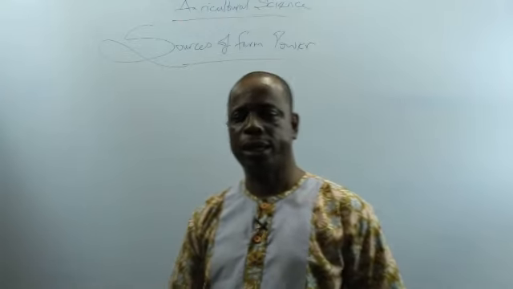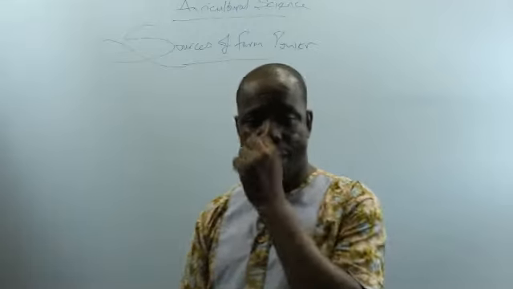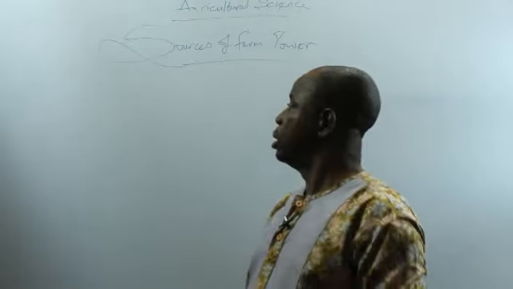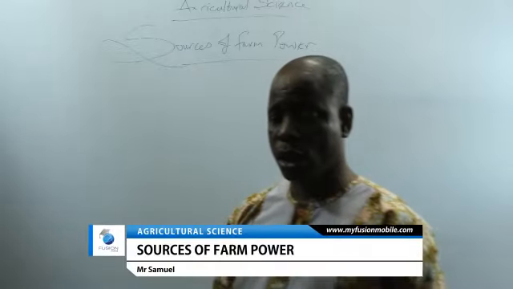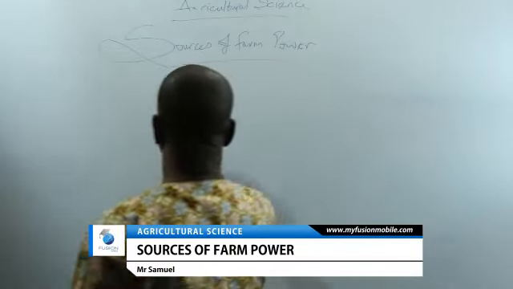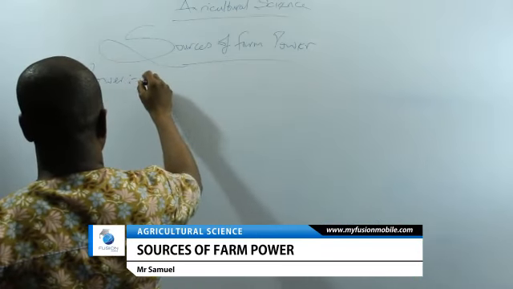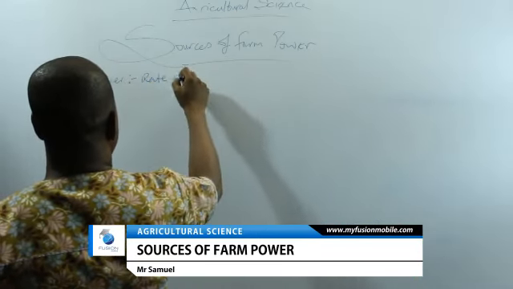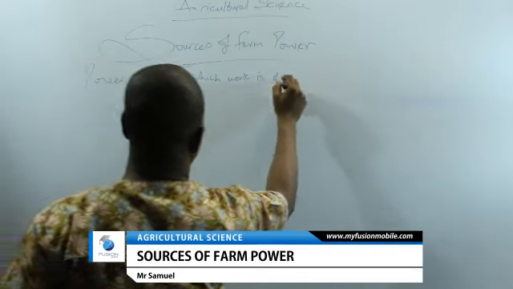Now, the next topic is sources of farm power. You should know that on the farm, we go to work. We need power to work. What is power? In physics, power is defined as the rate at which work is done.